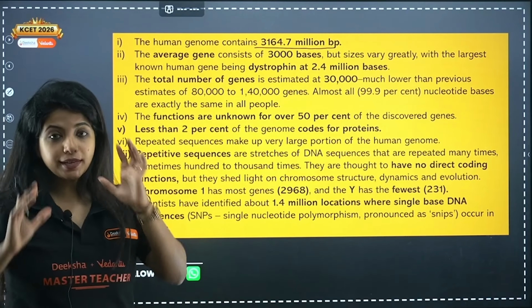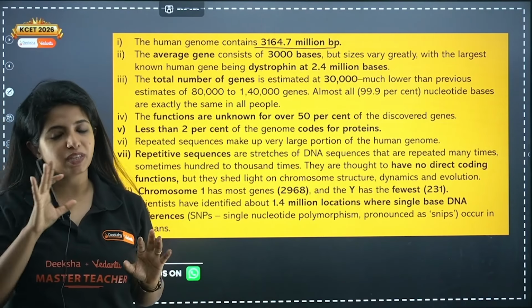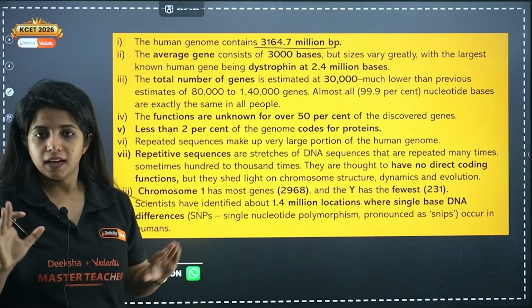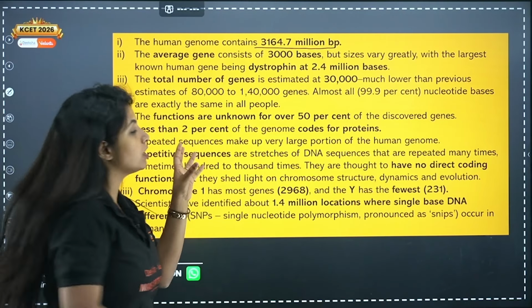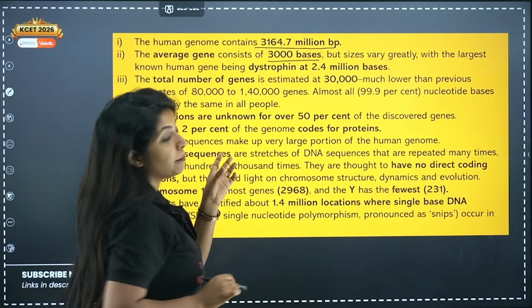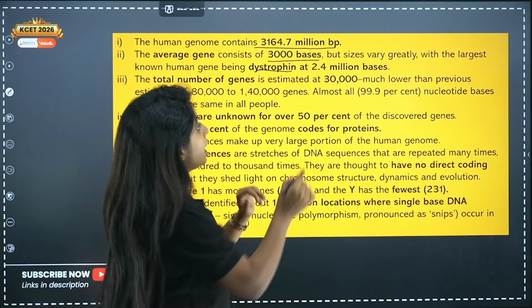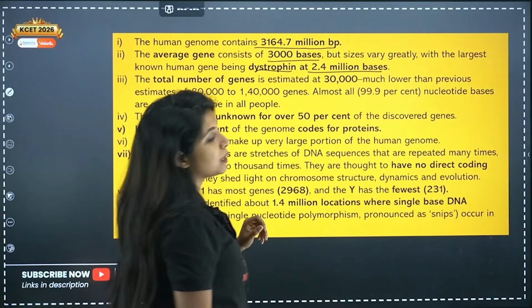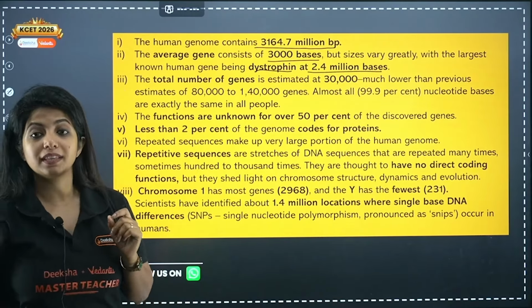3164.7 million base pairs. Everything is in millions over here. Now, the average gene is usually of 3000 bases, but sizes vary, with the largest known human gene being dystrophin at 2.4 million bases. How many? 2.4 million bases would be there in dystrophin.